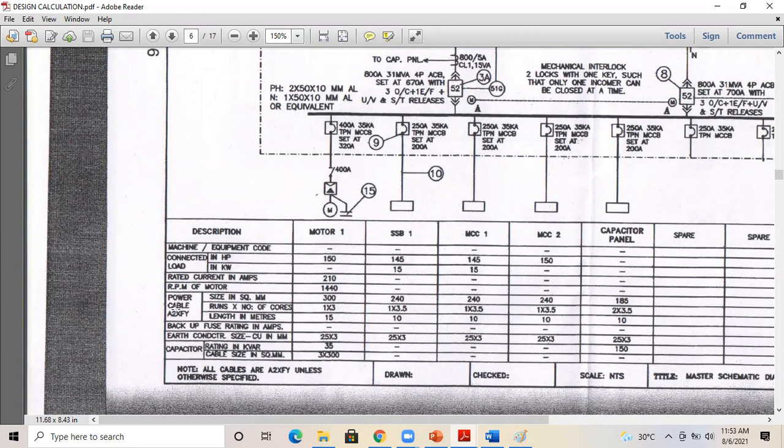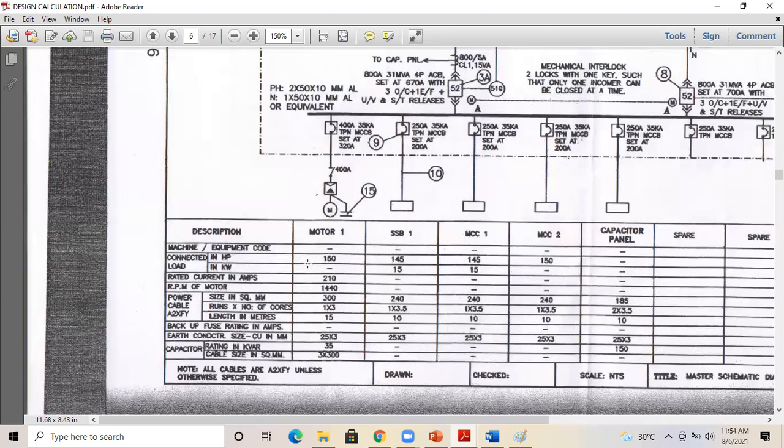Power cable A2XFY, that is aluminum conductor, cross-linked polyethylene, steel strip armored, PVC outer sheath. Size in square mm, runs into number of cores, length in meters. So you have to mention the size, number of cores, length in meters. Here you can see this is a 150 HP pump, so they have taken 300 square mm A2XFY cable, only 3 core.